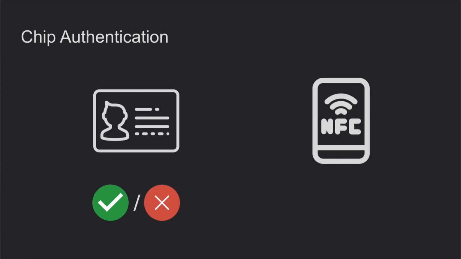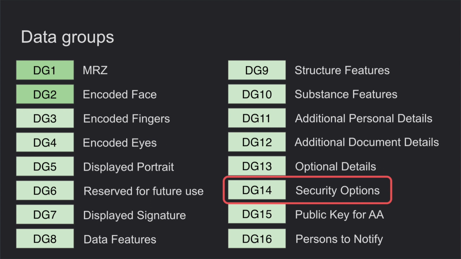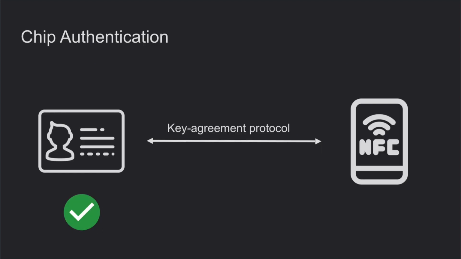The chip authentication is, as we already know, based on the Diffie-Hellman protocol, and for that, again, if this card supports this mechanism, then data group 14 contains some security options, some security features for this mechanism, and the terminal reads the security options from this data group, establishes a public-private key pair and establishes secure messaging with the card.